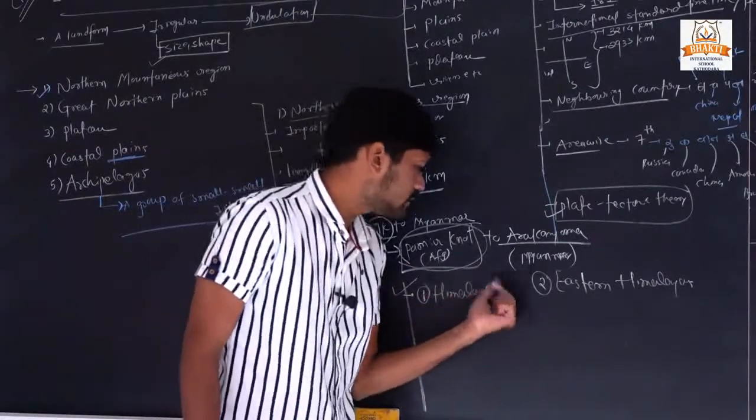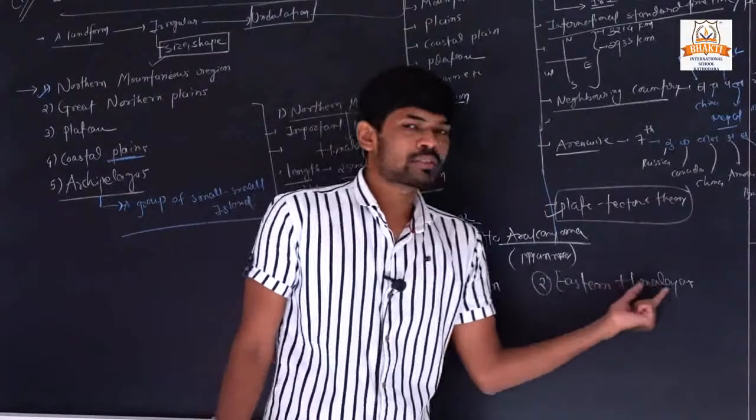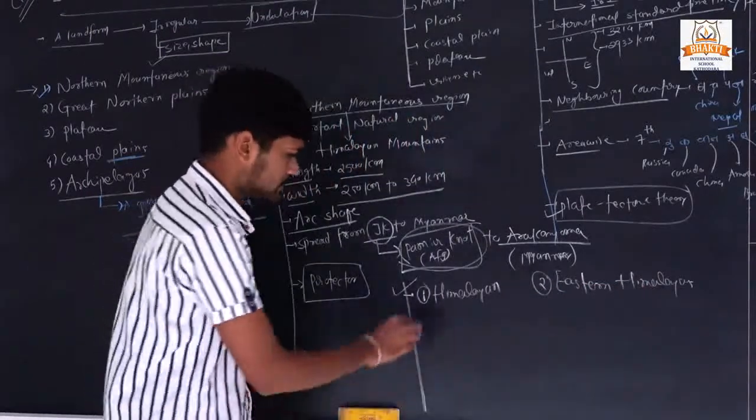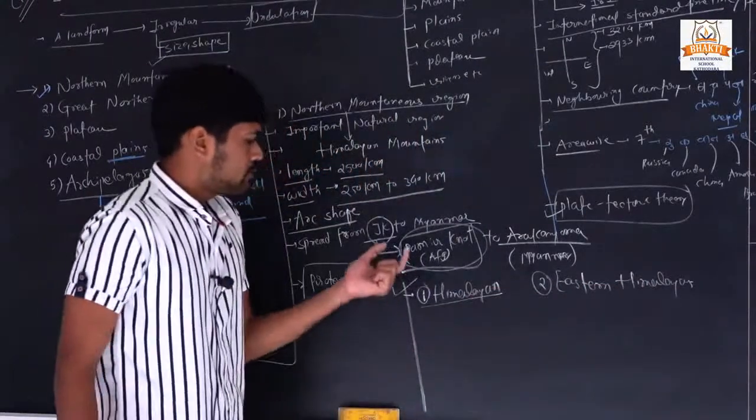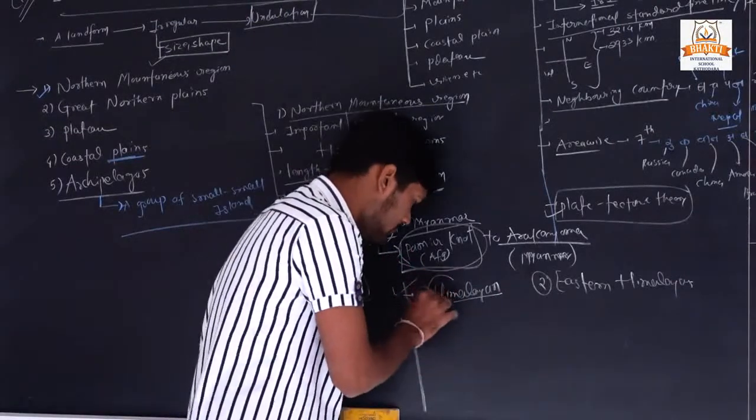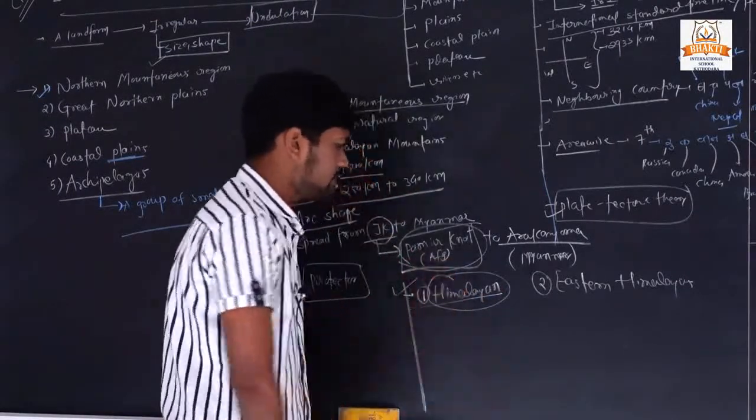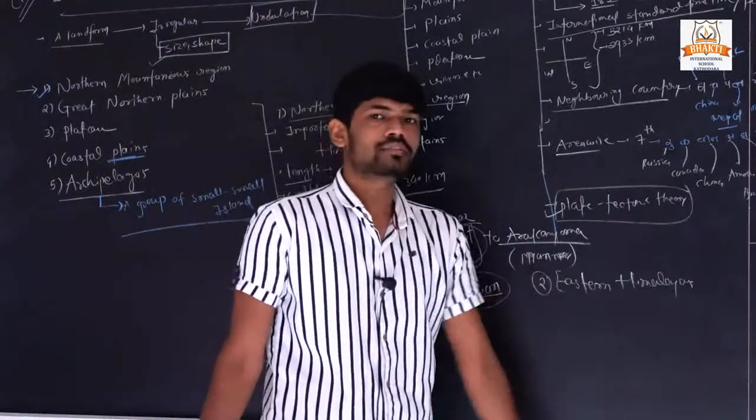First is the Himalayan region and second is the eastern Himalayan region. Okay, first of all we are going to study Himalayan, then after we will see the eastern Himalayan.